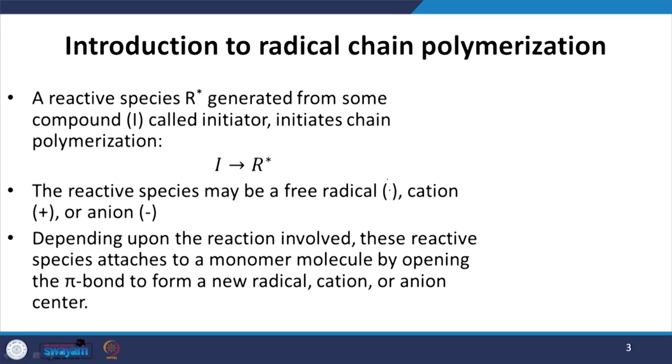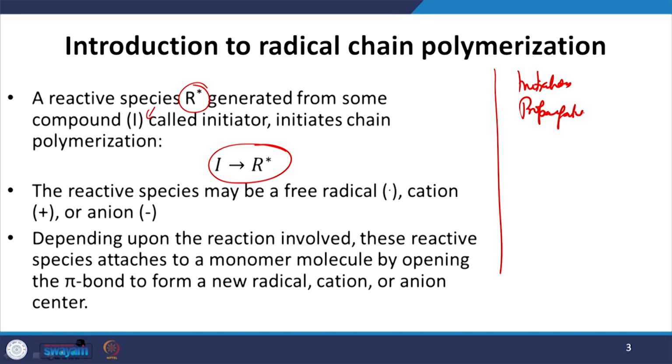Now, as we know, in all kinds of polymeric systems there is a reactive species, and this reactive species initiates the polymerization reaction. So let us say a reactive species, a star, is generated from some compound I, which is usually called an initiator, and it initiates the chain polymerization like this. If you recall, we previously discussed the three stages of polymerization: initiation, propagation and termination.